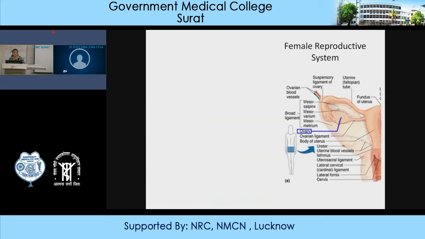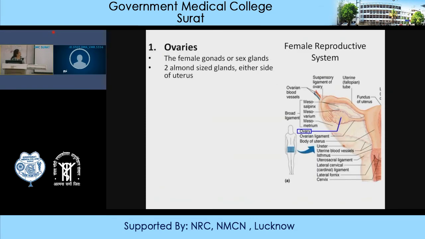The ovaries, the female gonads, also called sexual glands, are two almond-shaped glands on either side of the uterus. They expel about one ovum per month. As compared to males, females are born with the total supply of their ova, 1 to 2 million, in the immature stage, and they progress, and each month one ovum is expelled. So when fertilization takes place, usually only one fetus will be formed.